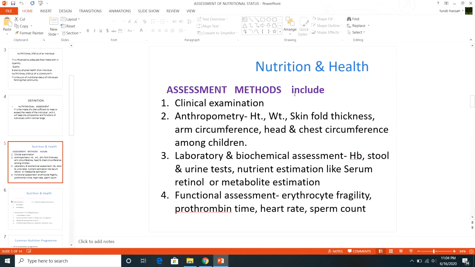Number one is clinical examination. Now before going to the methods, if you are evaluating the nutritional status in a community, how will you do it? How will you assess?